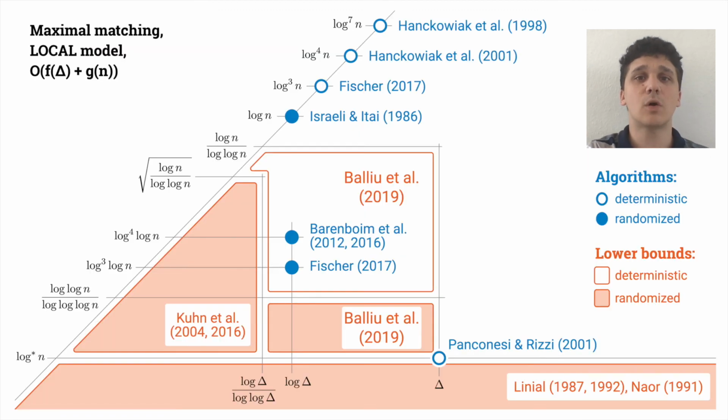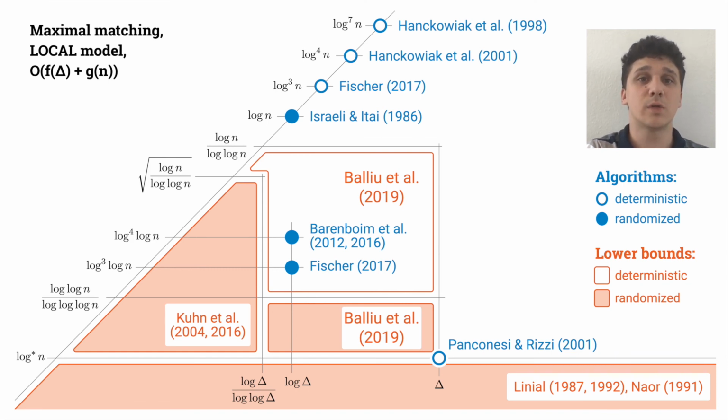And this is what we know about maximal matching if we move from the simple setting shown before to the more standard LOCAL model. Here complexities are represented as f of delta plus g of n. Some existing algorithms have a multiplicative dependency between the two variables, so they have been simplified a bit to be represented in this way. So let's see what we know about maximal matching.